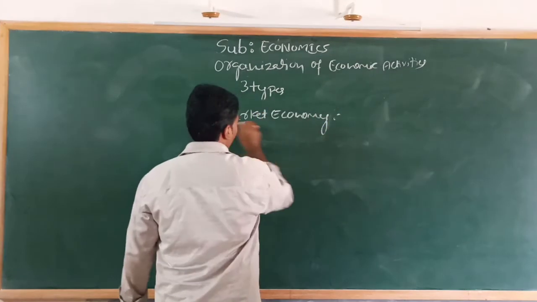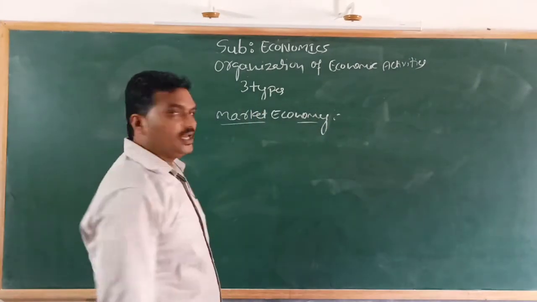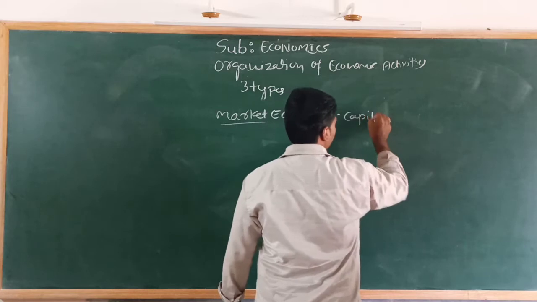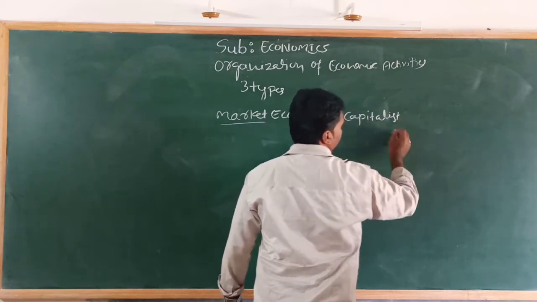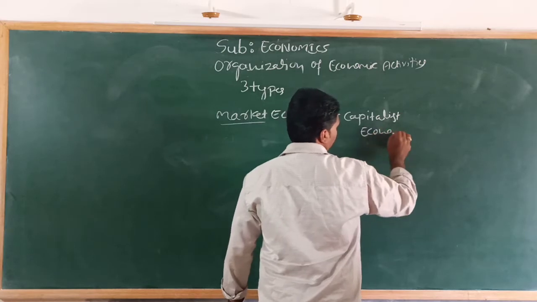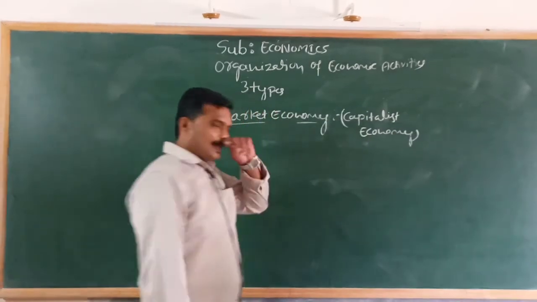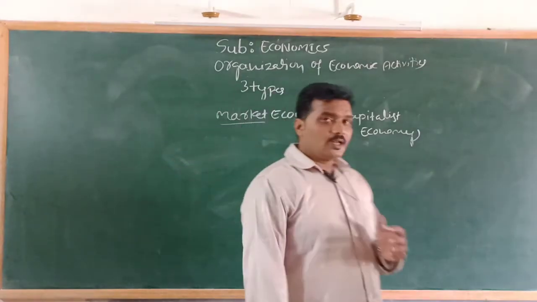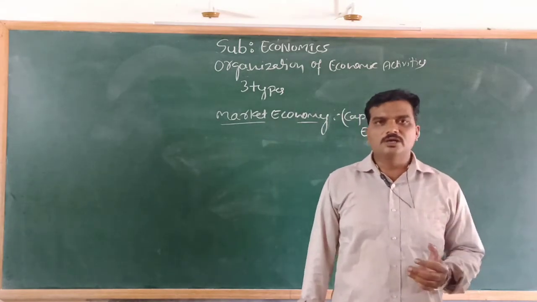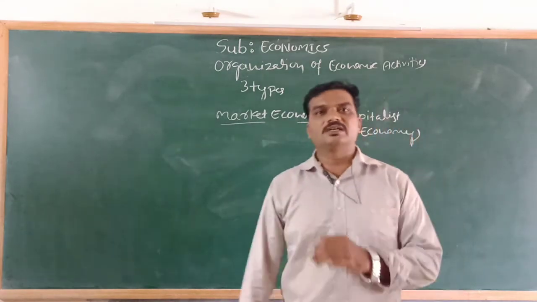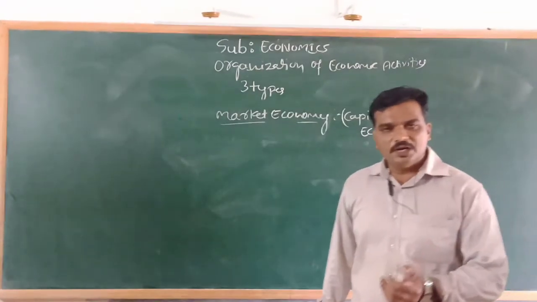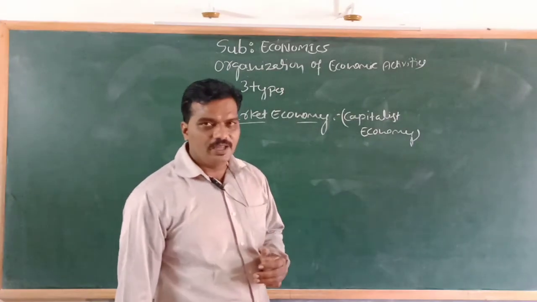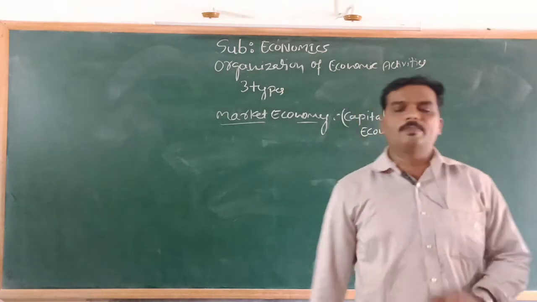Market economy. The market economy is also called capitalist economy. In the real world, we can also see an economic system which is dominated by the private sector. The centrally planned economy is completely dominated by the public sector, but the market economy is completely dominated by the private sector or private individuals.